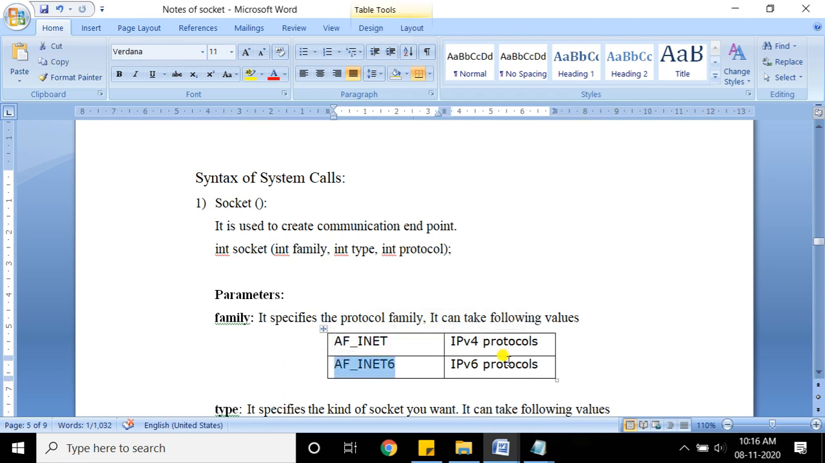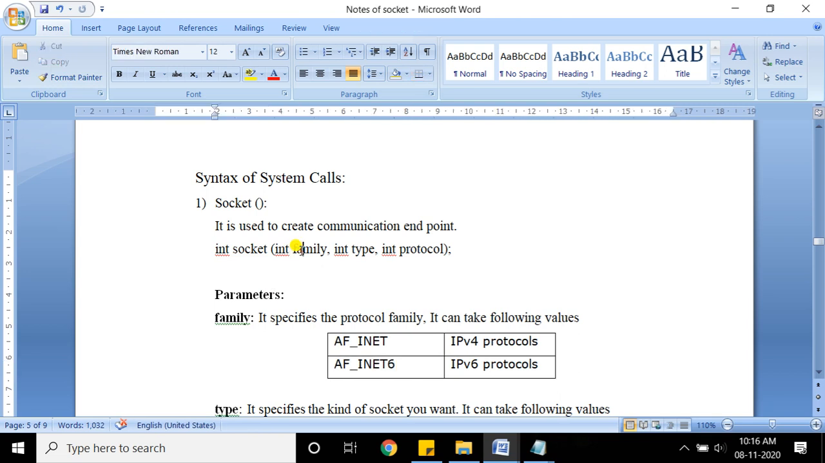It depends upon which IP protocol you are using. Suppose if you are using IPv4, then you can write AF_INET. If you are using IPv6, then you can write AF_INET6. So that is your family. Then second is type. Type represents what is the type of socket. I just told you that there are two types of socket, stream socket and datagram socket.